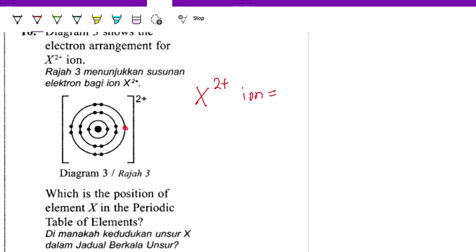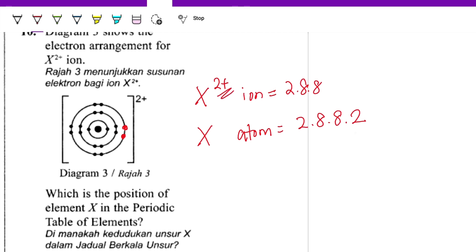So if it has 2 plus, meaning that in the X atom, it should be 2, 8, 8, 2. By losing 2 valence electrons, it becomes the octet electron arrangement. Then it forms a 2 plus.